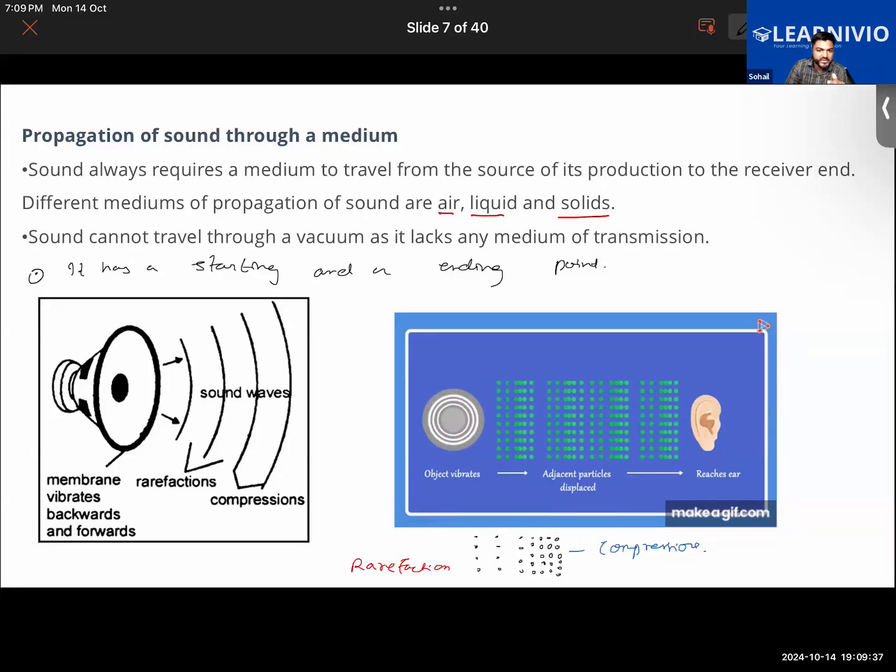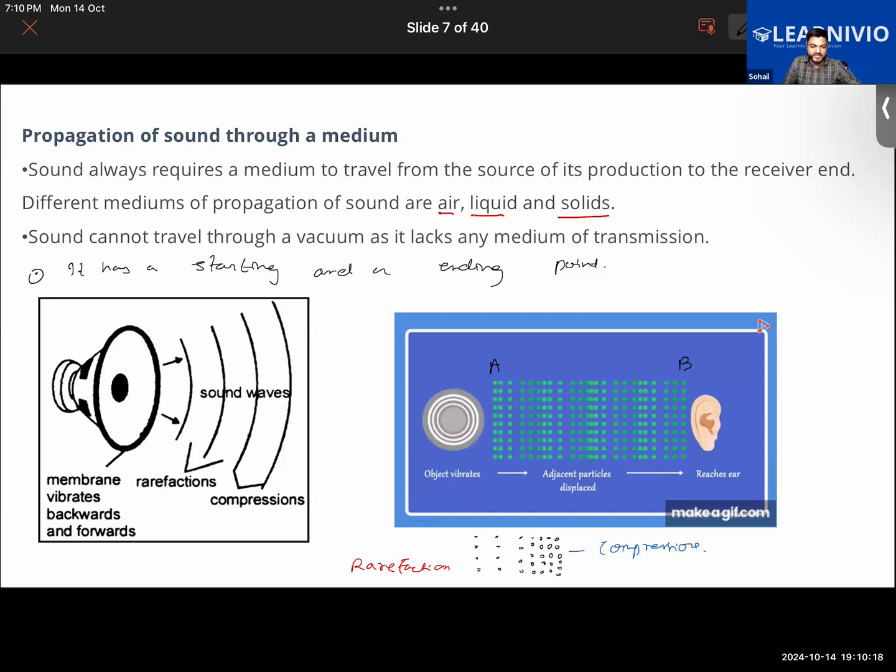You guys tell me. Can we see the particles traveling from one point to another, or do they stay in their position and just vibrate in their respective positions? Is it going from point A to point B, or are they staying at their original position and just vibrating there? What do you guys think? They vibrate in the same place. Exactly, they are just vibrating in the same place.